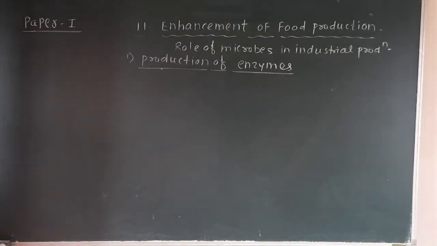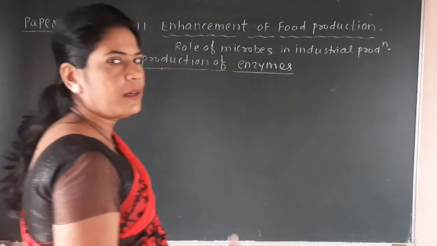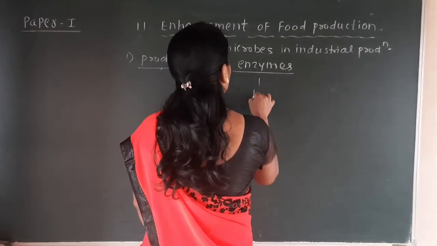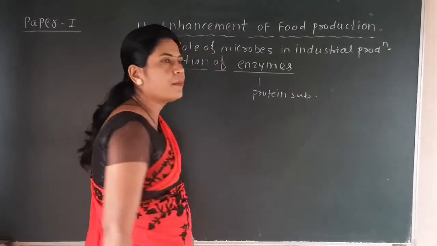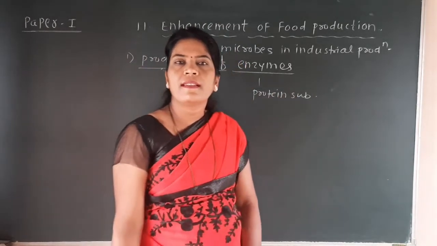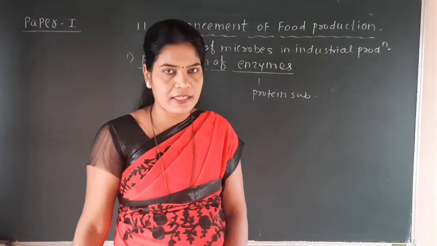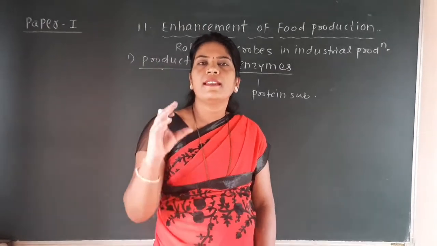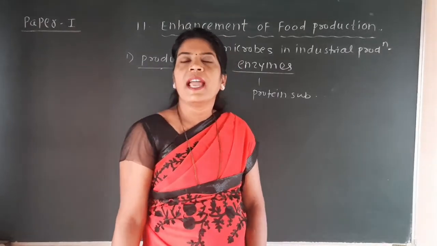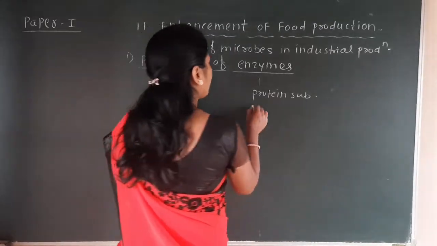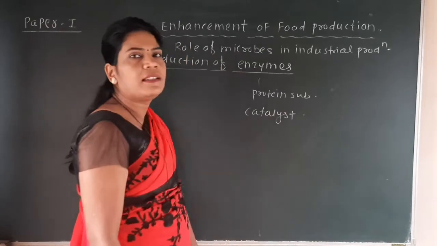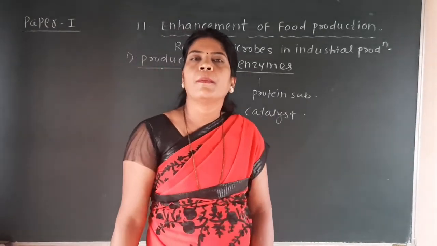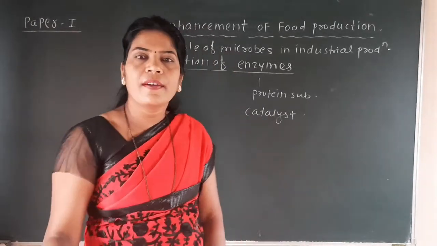Enzymes are nothing but protein substances, because a number of times we have seen that all enzymes are chemically proteinous in nature. So enzymes are protein molecules and they act as catalysts. That means they increase the rate of biochemical reactions in our body.